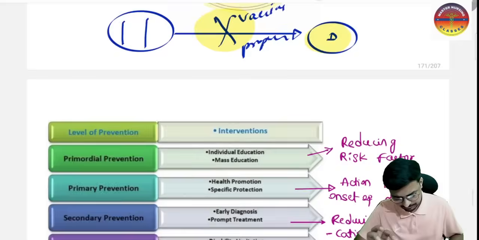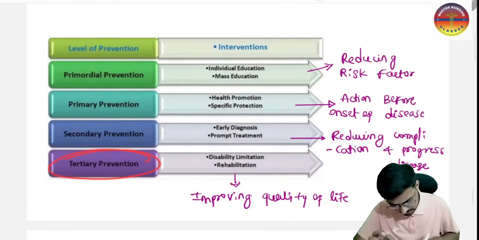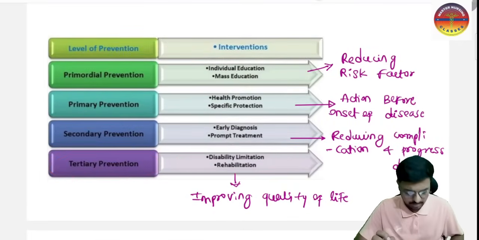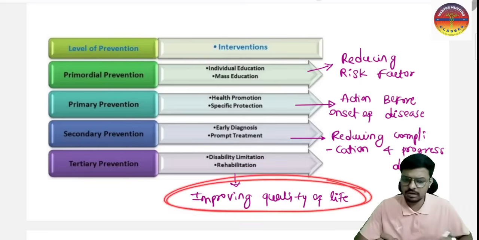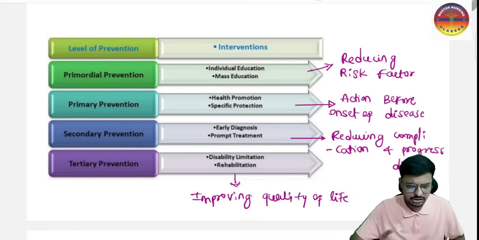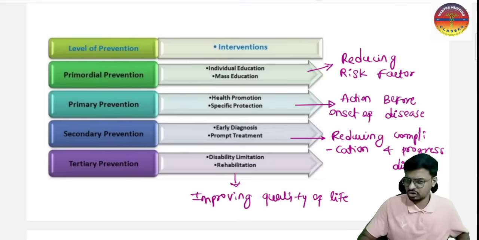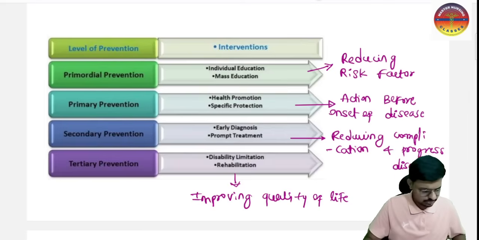Okay, yes sir. So we have the tertiary level of the prevention, that is disability limitation and the rehabilitation we are doing for improving the quality of life of the patient. So that is the tertiary level of the prevention, so please do keep it in mind. Okay, yes sir. So now I am going to ask some questions to every one of you, so you have to tell me the answer.